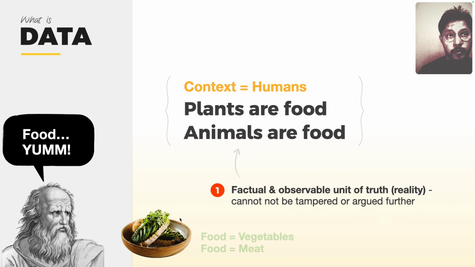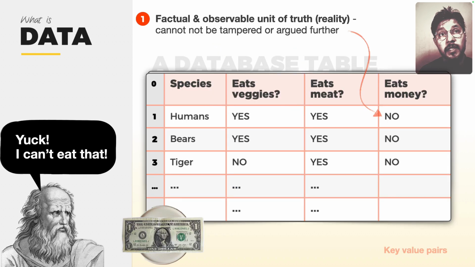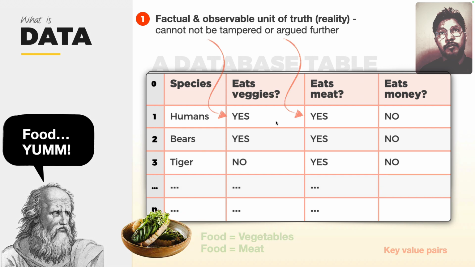We can agree that people don't eat notes, or what you call money. Whatever that species is, humans eat veggies, yes. Eat meat, yes. Eat money, no.